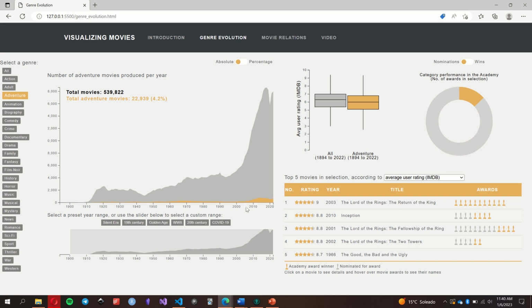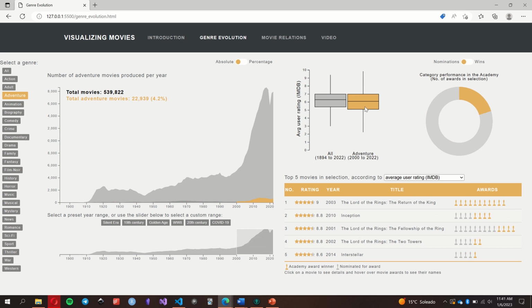The area chart in the middle of the screen shows the trend of the genre through time. A toggle in the upper section allows the user to change between the absolute and percentage views. The section at the bottom gives the user the option to focus on a range of years, by manually dragging the end dates of the brush item or by selecting a preset such as the 20th century.